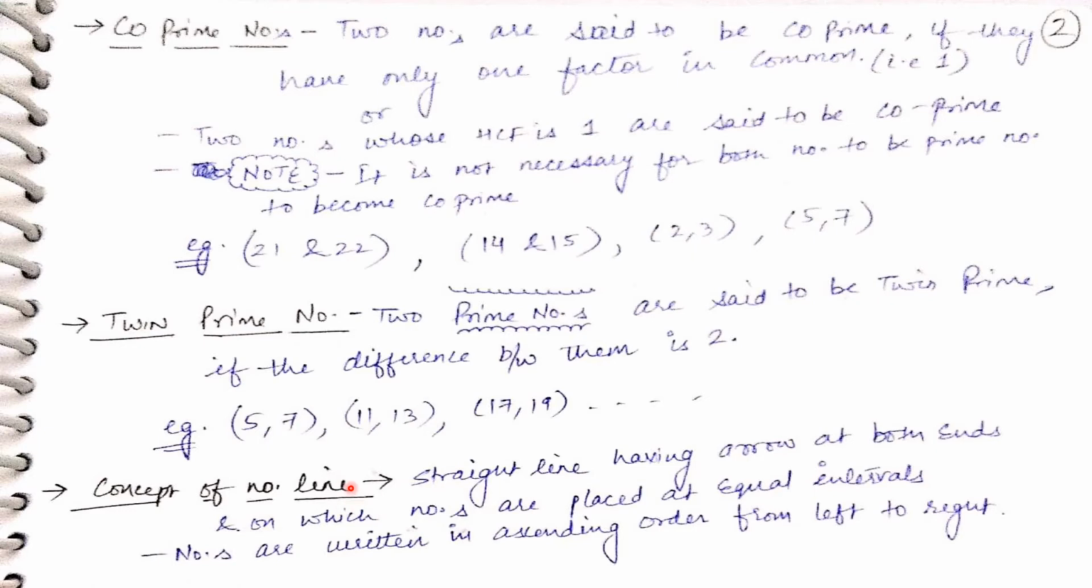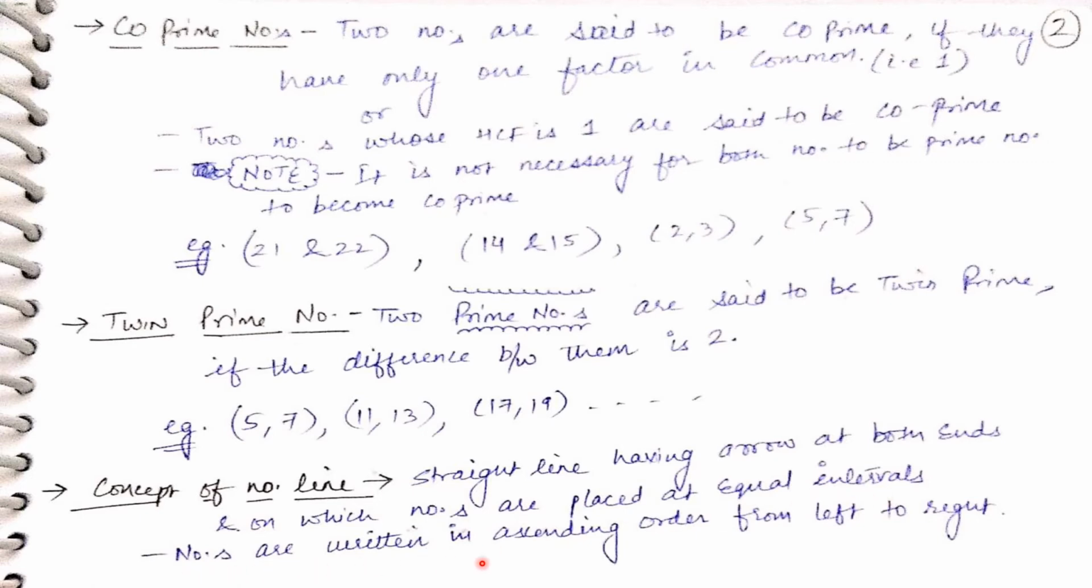Let's see it one more time. What is a number line? A number line is a straight line having arrows at both the ends. Why do we have to draw arrows at both the ends? To show that this number line can be extended in any direction wherever we require it. And on it, numbers are placed at equal intervals. Very important: numbers are placed at equal intervals.